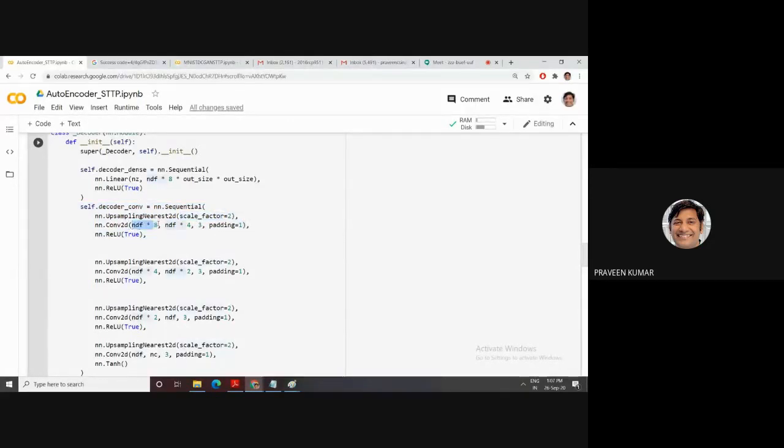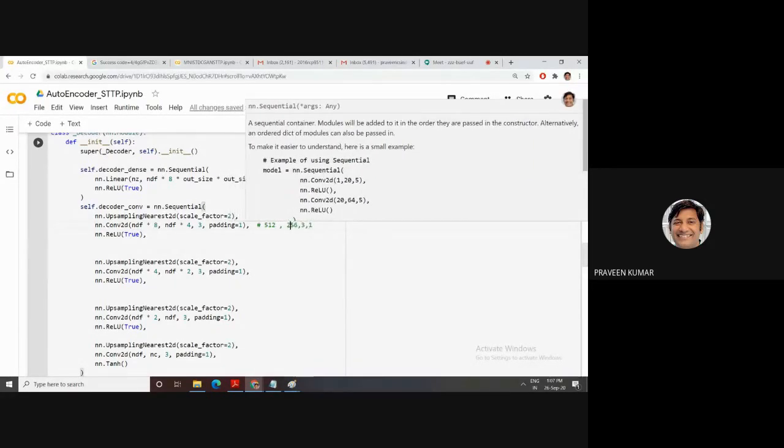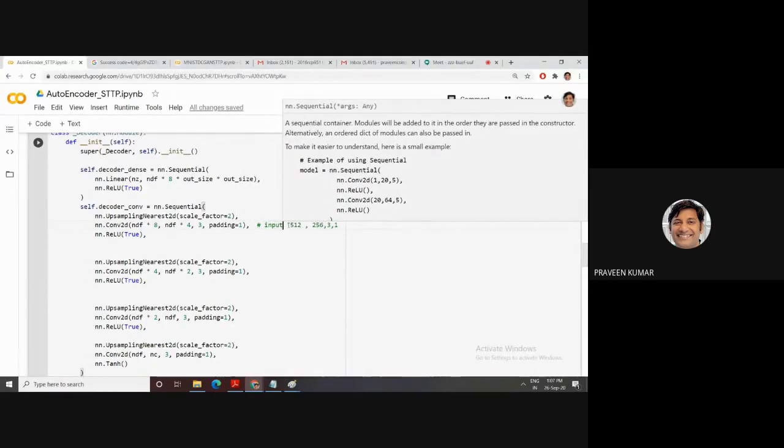In the case of the decoder, my feature map is decreased by 2. Here 512 is the input. The output of this feature map is 256. I'm using kernel size 3 and padding 1. Input channel and input feature have the same meaning.